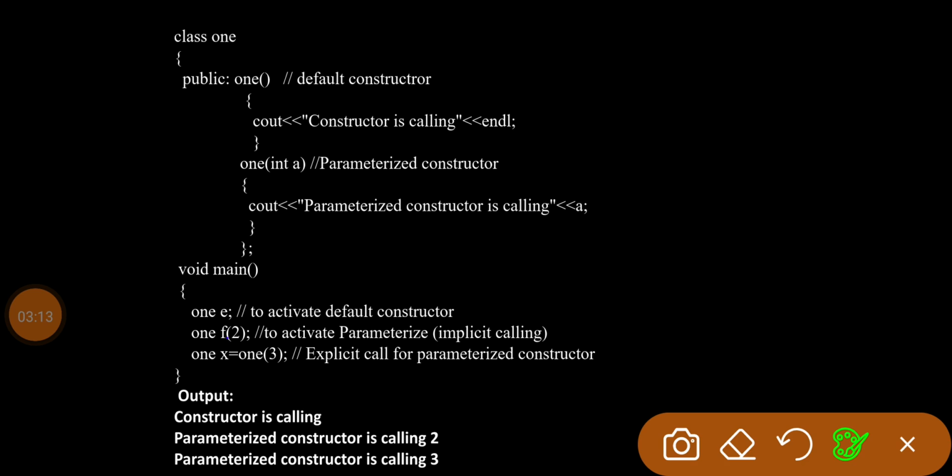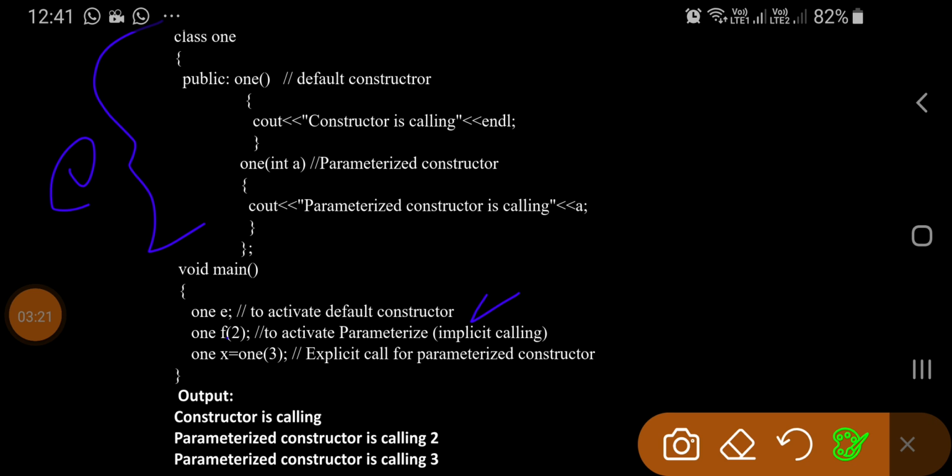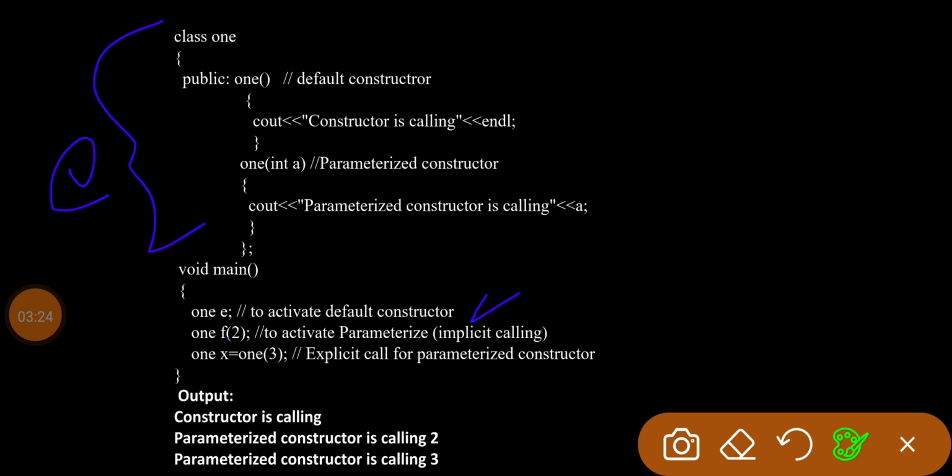So here when we create one E, look at the first statement in the main program. When you create the object for the class 1, so I have created an object for the class as E. Class 1 E is an object. Whenever if you create an object, the default constructor will be executed automatically. We should not call E.1 like that. So whenever if you create an object, the default constructor will be automatically executed. So the output is constructor is calling. So you will get the first output.